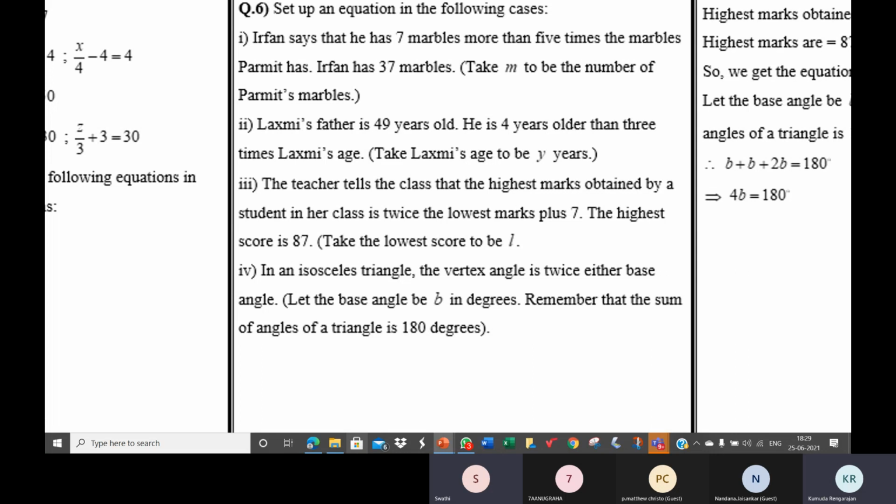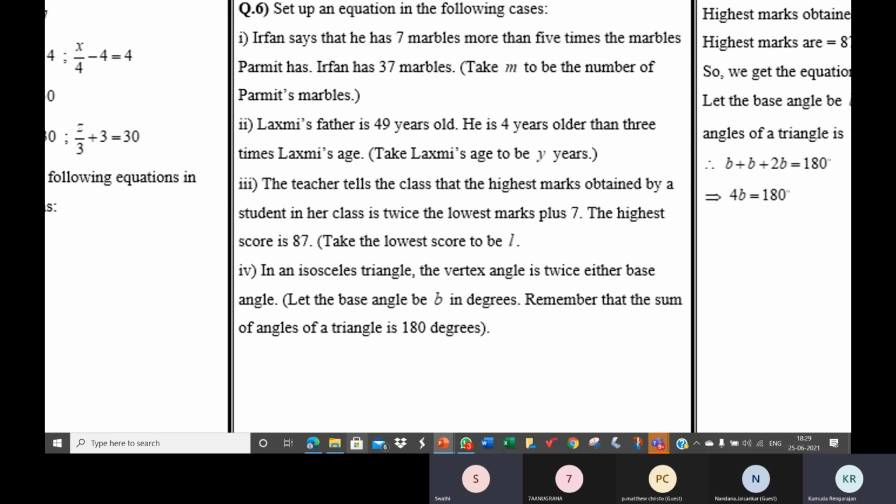Ma'am, 3y. What is 4 more than that? Ma'am, 49 plus 4. 4 years older than 3 times Lakshmi's age. What is 3 times Lakshmi's age? Ma'am, 3y. y into 3. What is 4 more than 3y? Ma'am, 4 plus 3y. 3y plus 4.